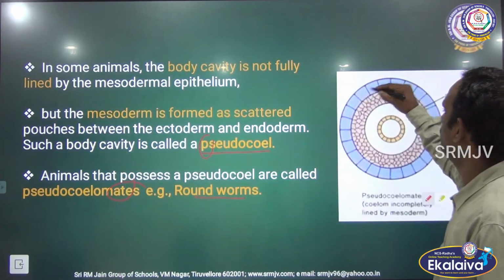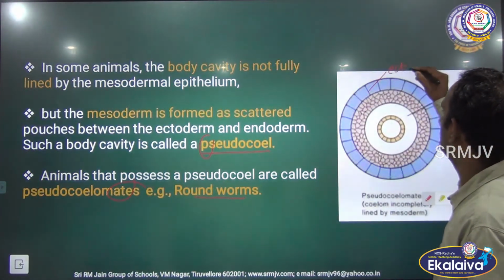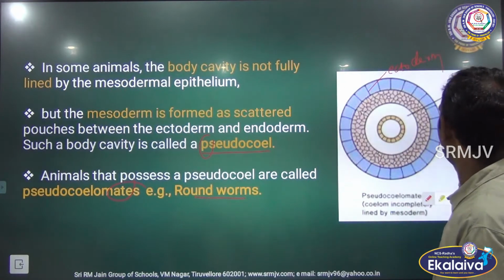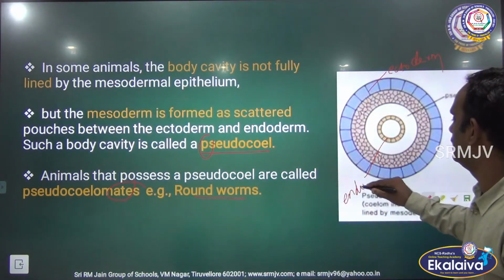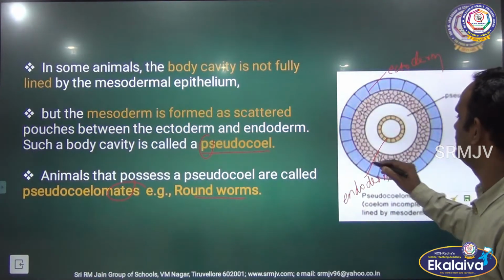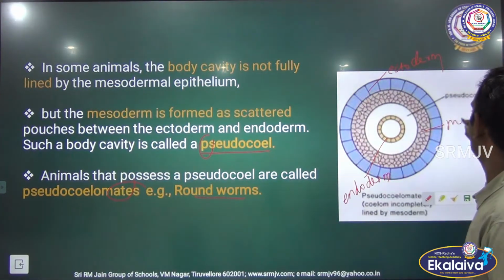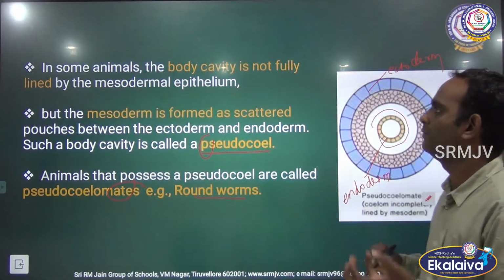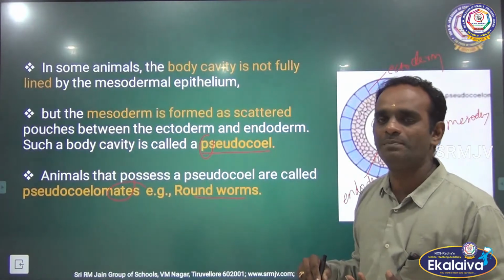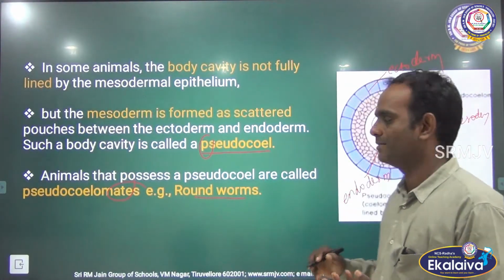This is the outer one, ectoderm, and this is the inner one, endoderm, and this is the mesoderm. Okay, there is a body cavity, but it is not fully lined. Can you get my point? Clear? Yes.